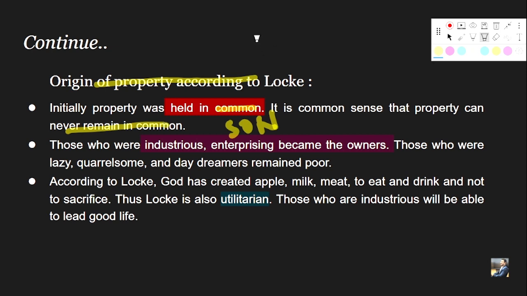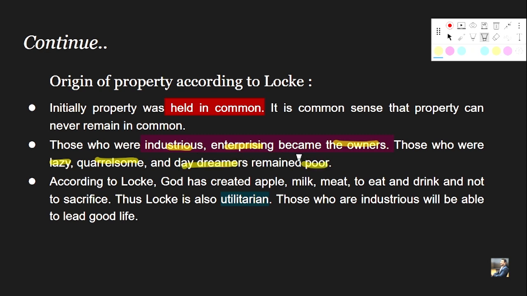There will always be a case or issue of conflict of interest, right? Because the common ownership or everyone's property is no one's property, right? Everyone's property is no one's property, because there will be a conflict of interest among the ownership. Okay, so those who were industrious, enterprising became the owners, right? So when there was a common ownership in the state of nature, among the owners, those who were industrious, enterprising, they became the owners. They started dominating over those who were lazy, quarrelsome, and daydreamers, right? And hence they remained poor throughout.